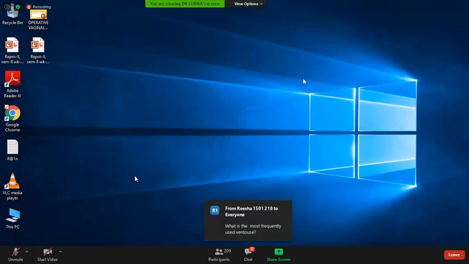Ventouse, what we have in our setup is the silicone ventouse. When you come to the ward, we'll show you the ventouse. This is most commonly used in our setup because the metallic one is no more used. The metallic one could cause damage to the fetal scalp, so it's no more used.